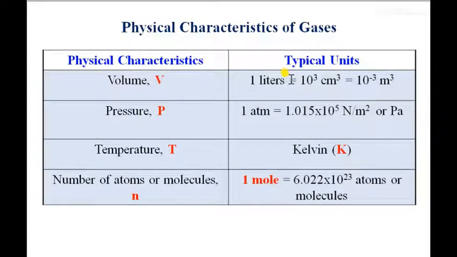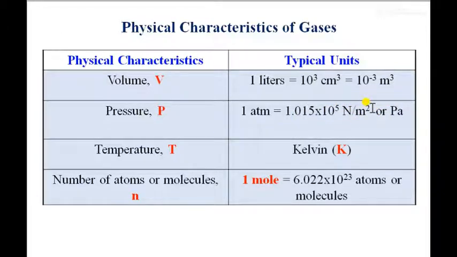So this is the relation between the liter, cubic centimeter, and the meter cube. After that is pressure. Pressure is another characteristic of gases. For that purpose, we use the unit of 1 atmospheric pressure, which is normally 1.015 into 10 raised to 5 Newton per meter square, or 10 raised to 5 Pascal.